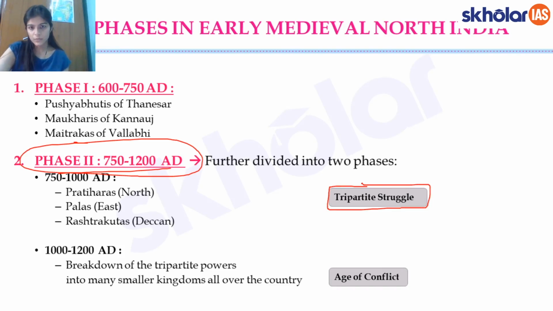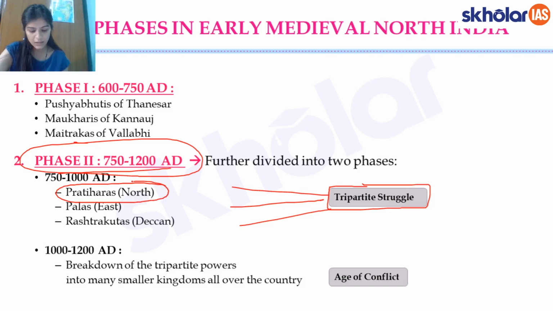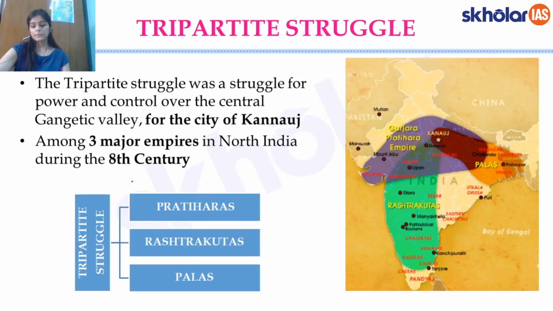I'll just explain what this struggle was about, and also the 3 dynasties which were engaged in the tripartite. We'll do one of these dynasties in detail, which is the Pratiharas dynasty. So I hope you have understood what we have covered so far and what we are planning to cover today. So without any further ado, let's dive into what we are going to cover today.